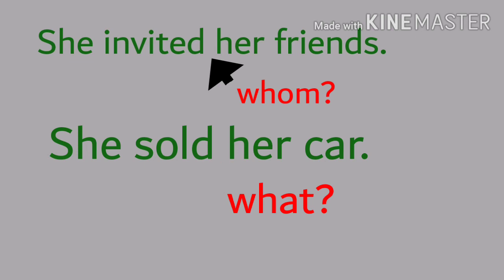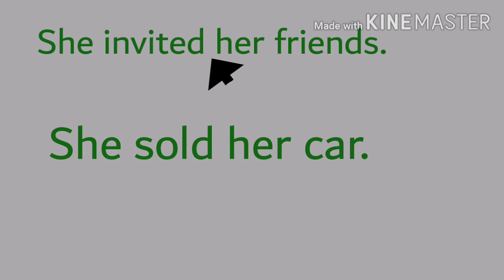Answer to what or whom is called object. If a verb has an object, that verb is said to be used transitively. So in the first sentence, the verb invited has an object. Her friends is the object. That means the verb invited is used transitively in the sentence.